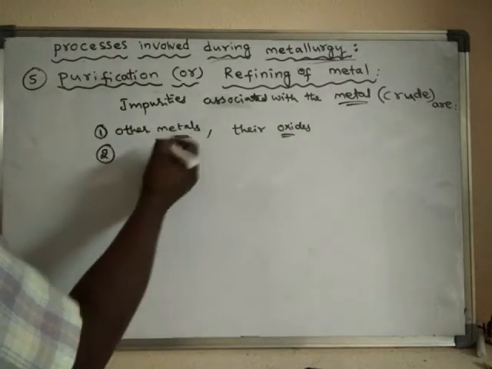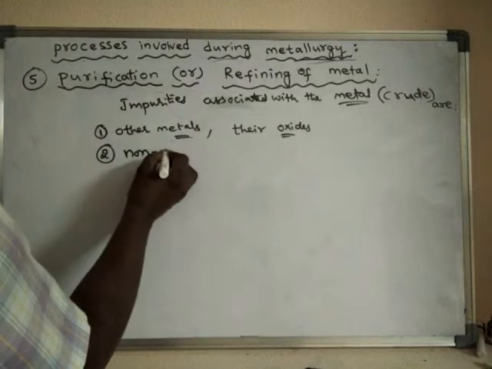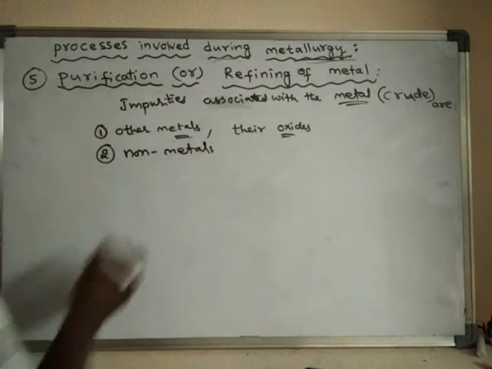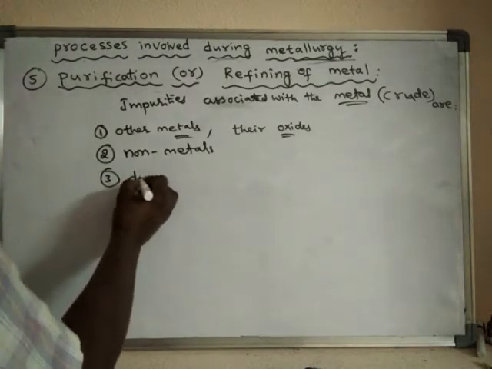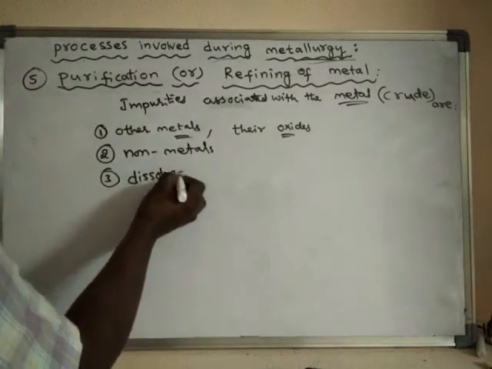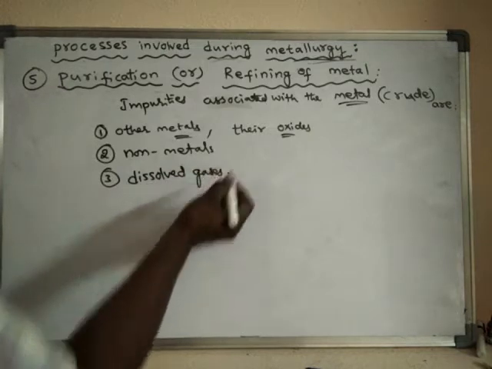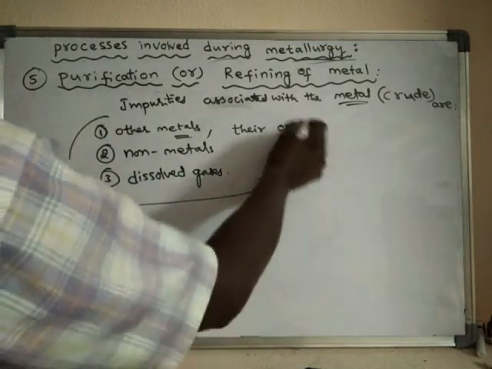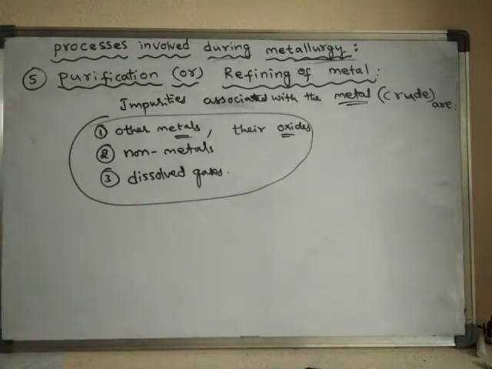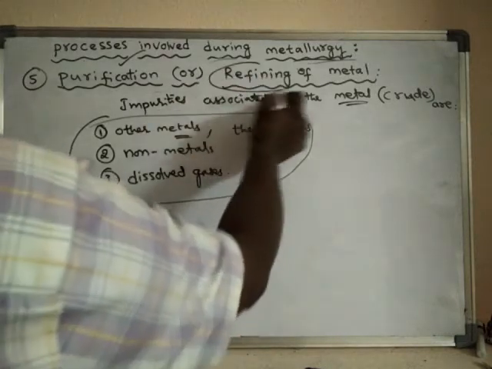So another type of impurities are non-metals. Next, some dissolved gases are also present as impurities with the metal. So in order to remove such impurities, what do we have to do? We have to follow some purification methods, purification techniques, or refining techniques.